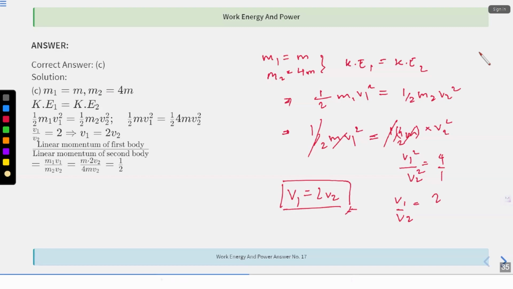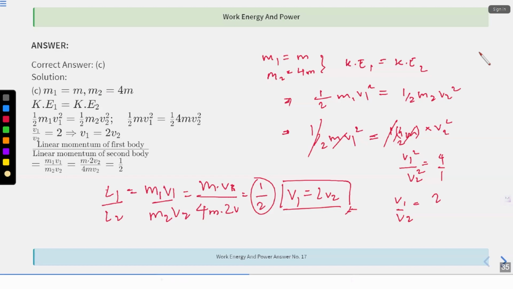What is linear momentum? MV. So L1 upon L2 is equal to M1 V1 upon M2 V2. What was M1? M. What is V1? V, just V. What is M2? That is 4M. What is V2? That is 2V. Wait, this is 1 by 2. All right. I hope this is clear.